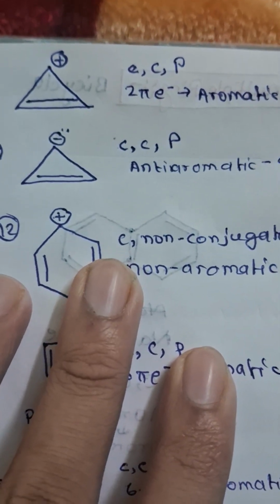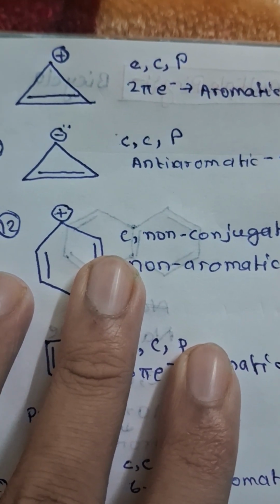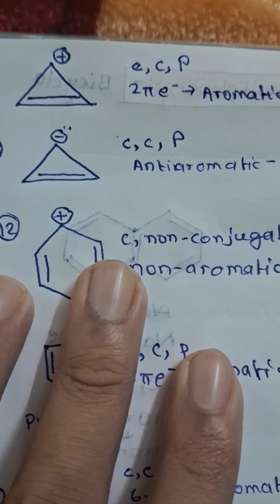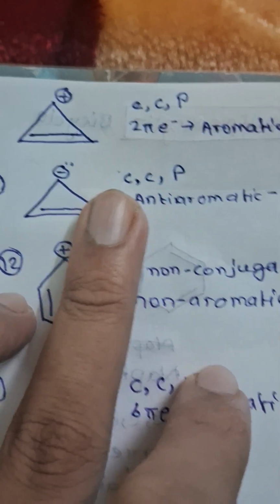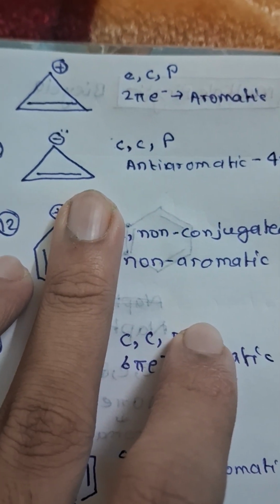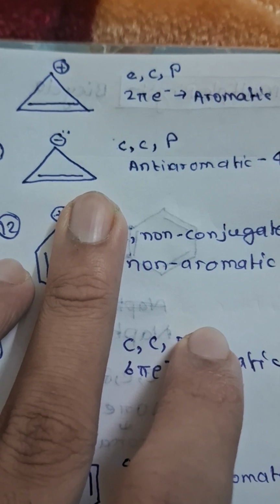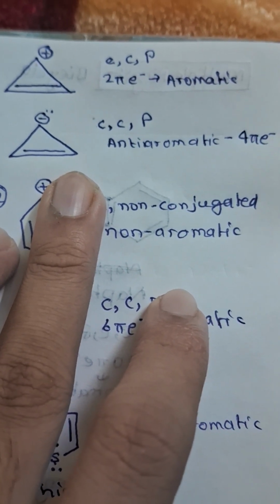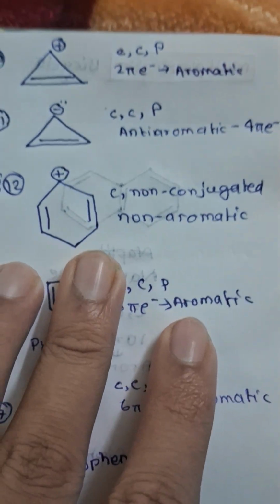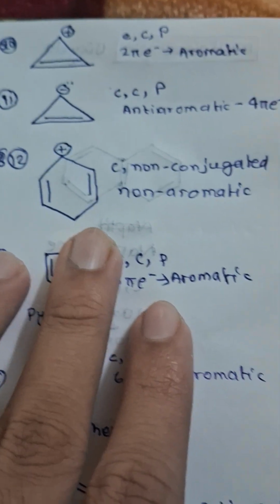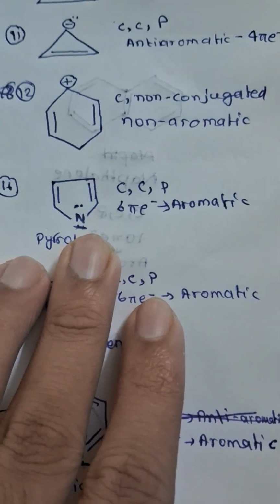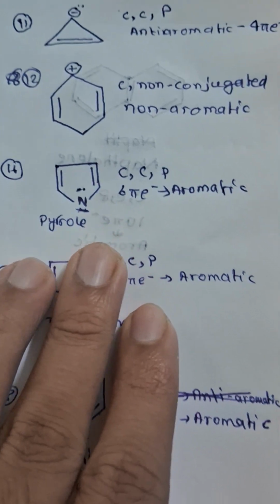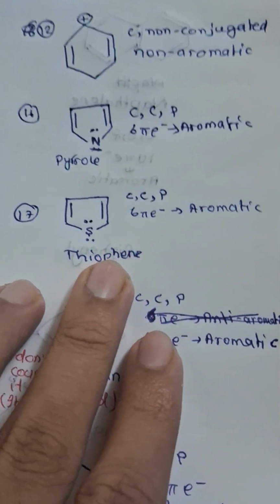How about this? Cyclic, conjugated, planar, and 2 pi electrons, so aromatic. This is cyclic, conjugated, and planar. It is planar, I will tell you. But how many pi electrons? 4 pi electrons, so anti-aromatic. It is non-conjugated, so non-aromatic. It is cyclic, conjugated, and planar, 6 pi, aromatic. It is also known as pyrrole.